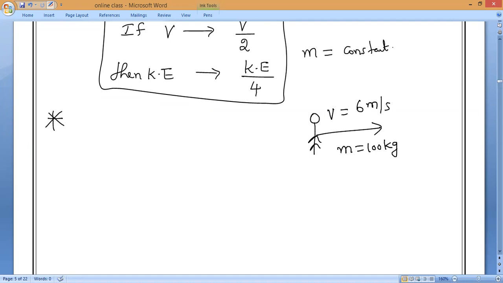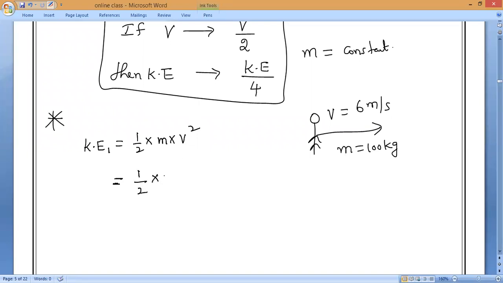What is his initial velocity, everybody? 6 meter per second. So find the kinetic energy fast, everybody. Kinetic energy is equal to half into m into v square. People spend only 2 or 3 minutes on these conclusions, but you must increase your thinking skills, so I'm spending this much time. You have to work and show that improvement.